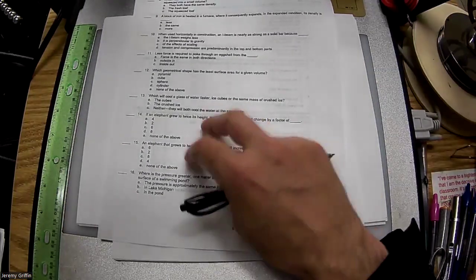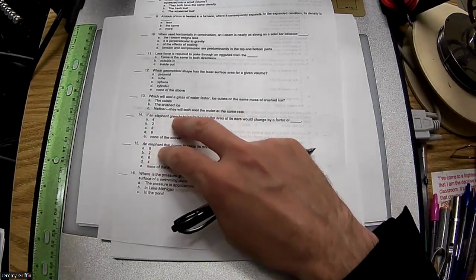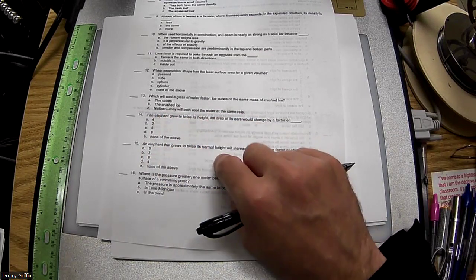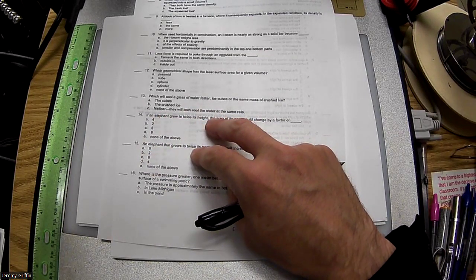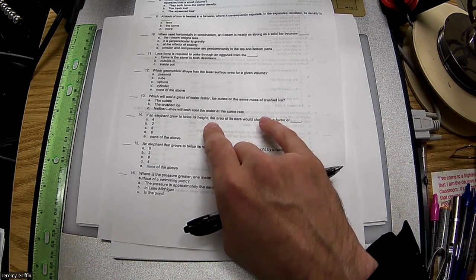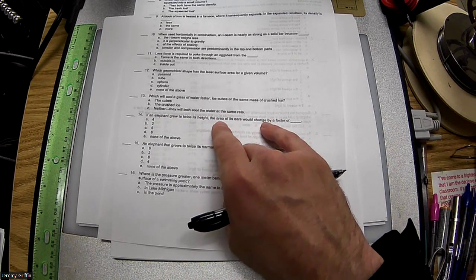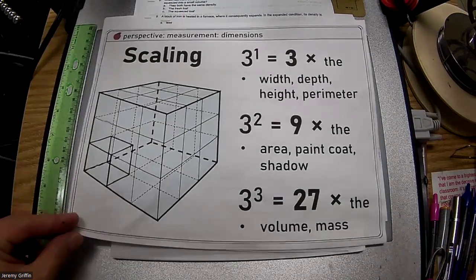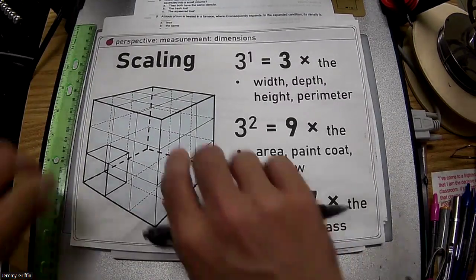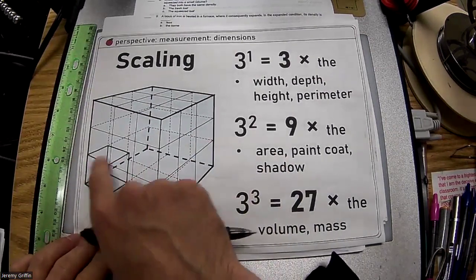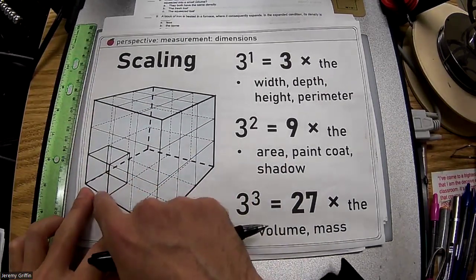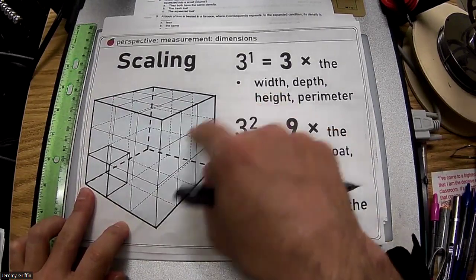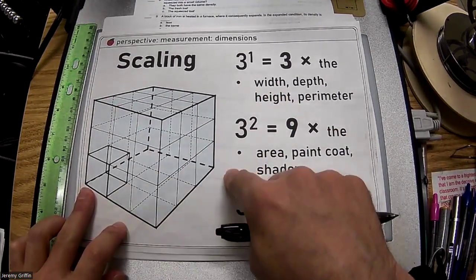These next two questions go hand in hand. We've got an elephant growing to twice its height, for both 14 and 15. Number 14: the area of its ears would change by a factor of what? I have a poster for this scenario. I'll start with this little box in the bottom left, and my poster version I blew up by a linear factor of 2, so twice as wide, twice as high, and twice as deep.